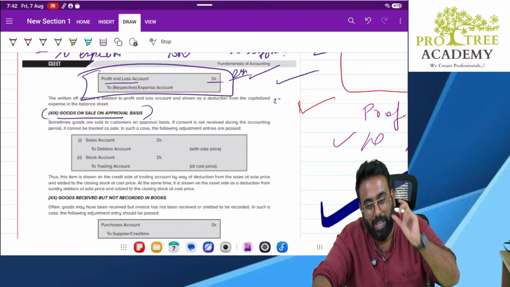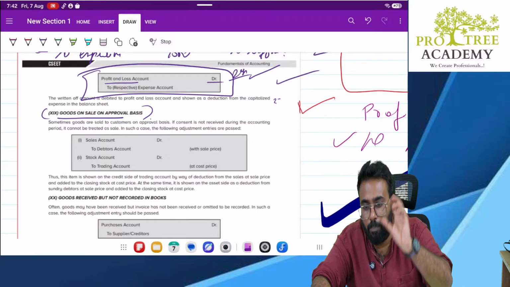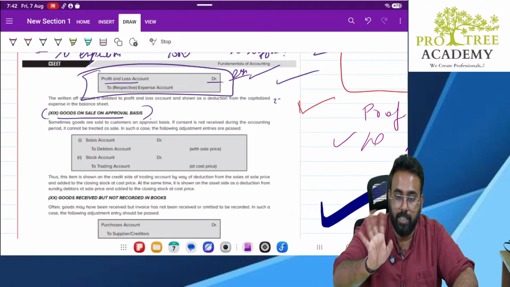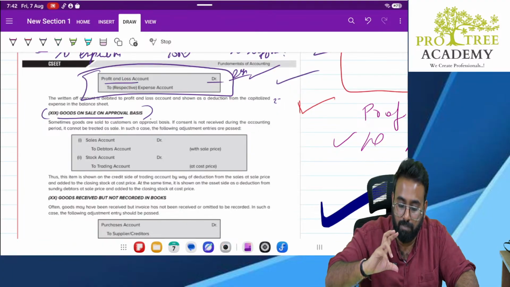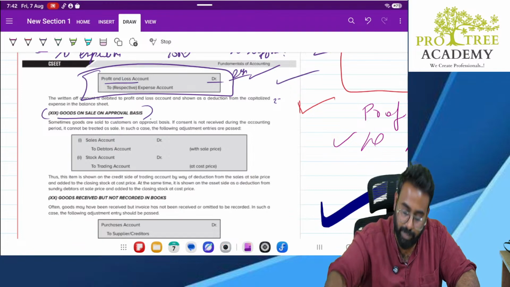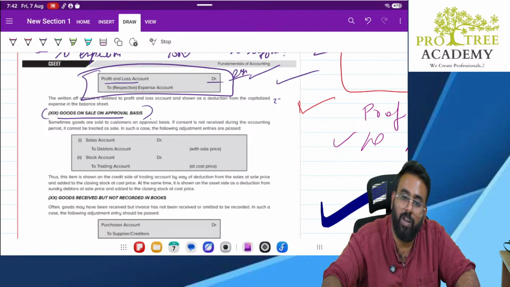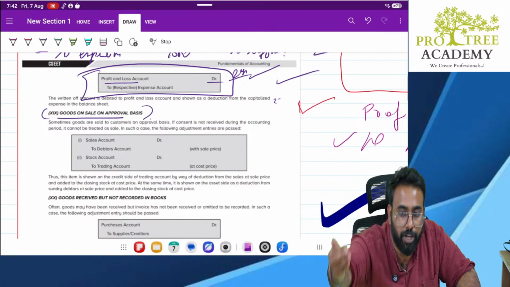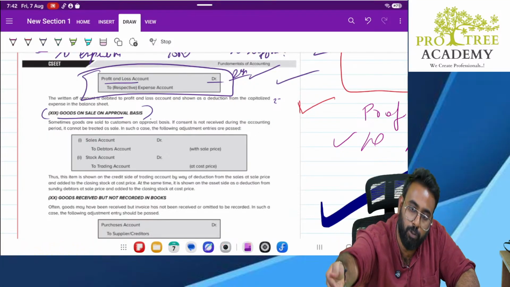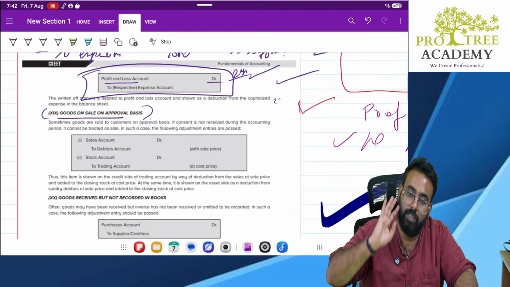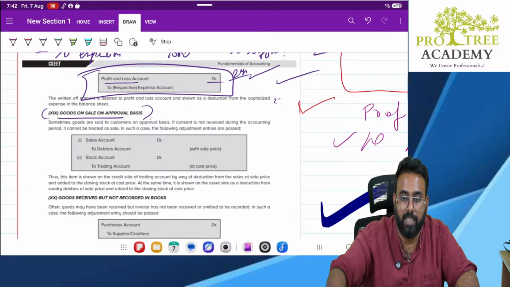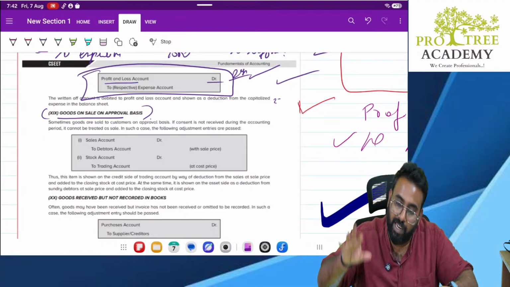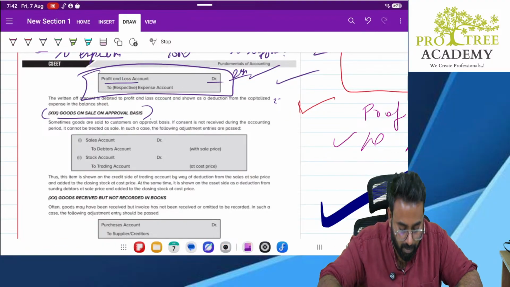Of course, this particular transaction cannot be called a sale on approval basis. I'm just giving you an example for understanding. This is not a sale on approval basis, but in layman's language you can understand it better. Clear? Sale on approval is where I am sending you this much goods; whatever you approve, you keep, and whatever you don't approve, you send back. This is how sale on approval works. In Amazon, it is not like that. You can't keep one package and return the second package. That won't happen: either take it all or don't take it. Clear?